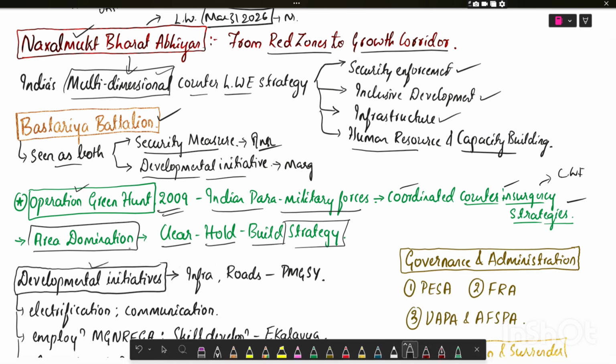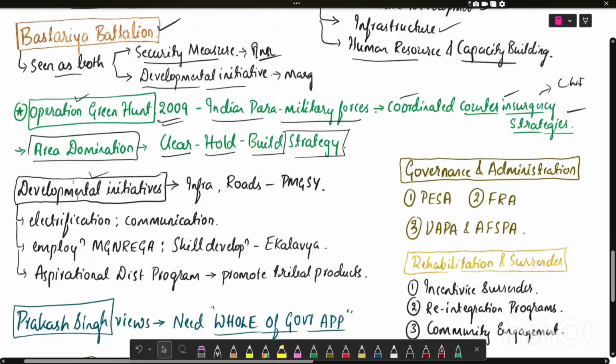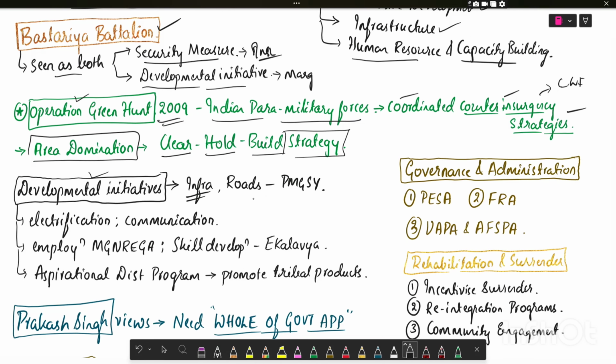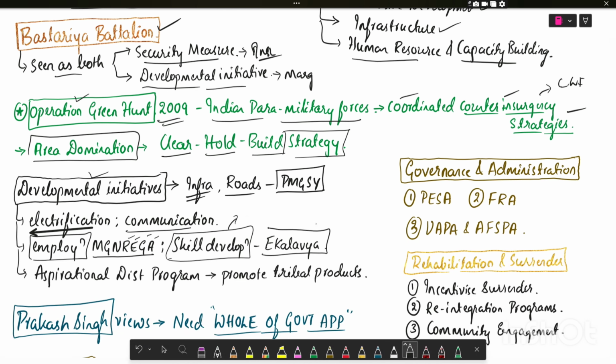What are the developmental initiatives by the Government of India? Developmental initiatives like infrastructure development, that is, roads through Pradhan Mantri Gram Sadak Yojana, electrification, and enhancing communication. What are the employment initiatives? That is the Mahatma Gandhi National Rural Employment Guarantee Act and skill development programs like Pradhan Mantri Kaushalya Vikas Yojana, and educational initiatives like Eklavya residential schools for tribal groups. Aspirational District Program, which promotes tribal products.